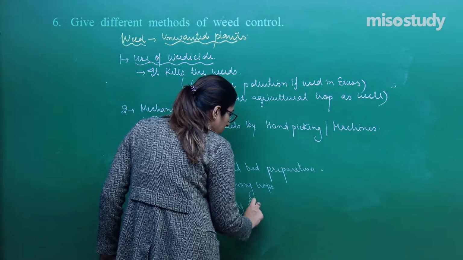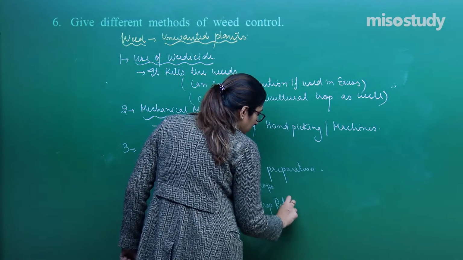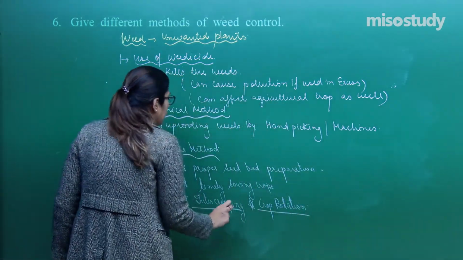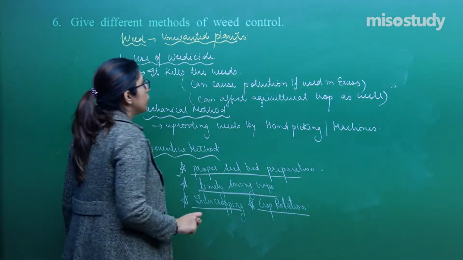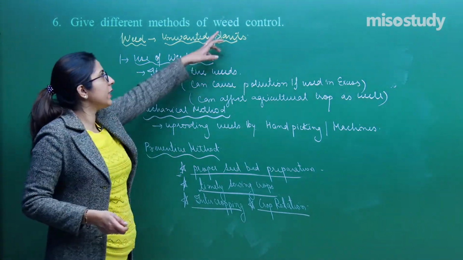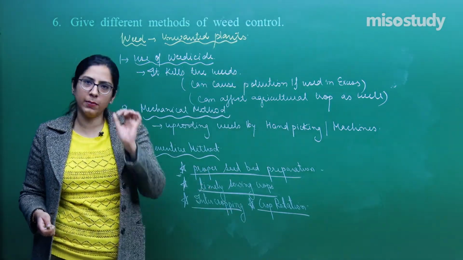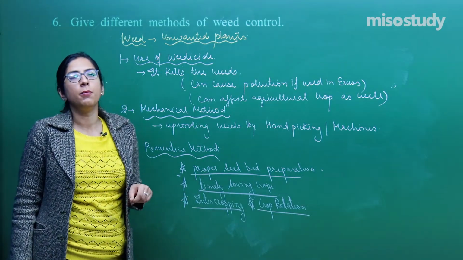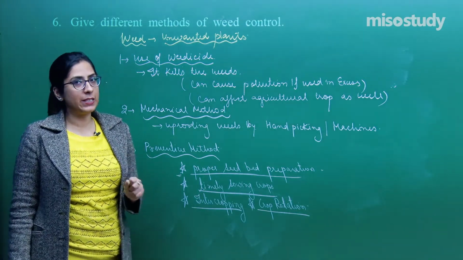And the last point is the use of crop rotation. Students, we have discussed the same in session. Why crop rotation, why intercropping, why are they important, right? Along with the increase in productivity, overall weeds can also be controlled by the use of intercropping and the crop rotation method. So, these are the different cropping methods. In this, the third we have already studied, that is mixed cropping. So, this was question number 6. With this, we have completed another category.